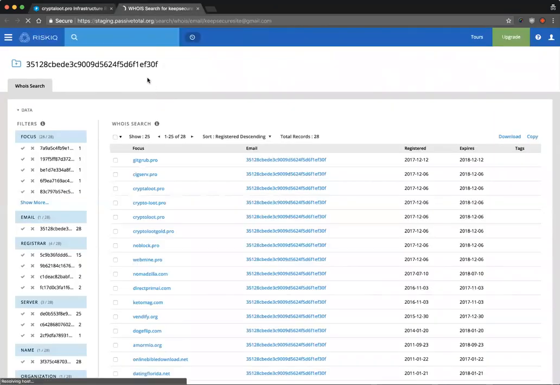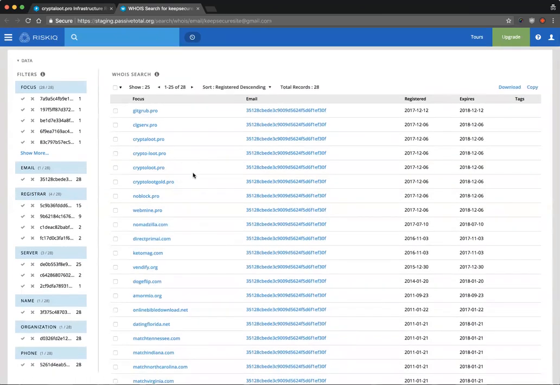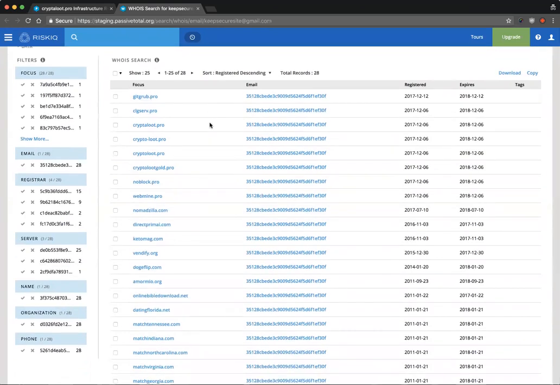But if we pivot on the email address here, we'll see that we continue to mask it off, and that we're still able to make a correlation between other websites that have been registered using this same email address. As analysts, what we're losing here is the ability to understand what that email address is. And you may notice that we have kept it in the URL bar, but for the sake of demonstration, we're trying to identify here what it is that we'll lose as we're pivoting around.